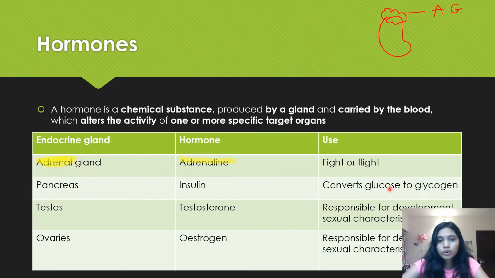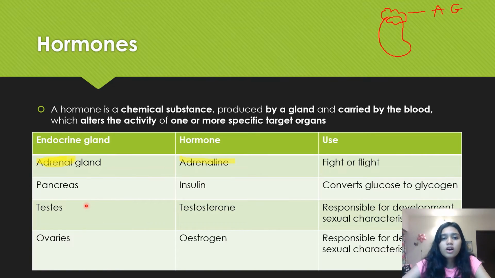Too much glucose is not good in your body because glucose is soluble in water. When it's soluble in water, it lowers the water potential, correct? Because it makes it more concentrated and less dilute. So that causes water to be drawn out of cells. This is why you need insulin. It's converted to glycogen. Glycogen is insoluble and then it is stored in the liver.